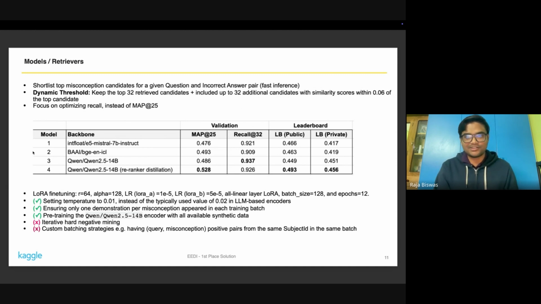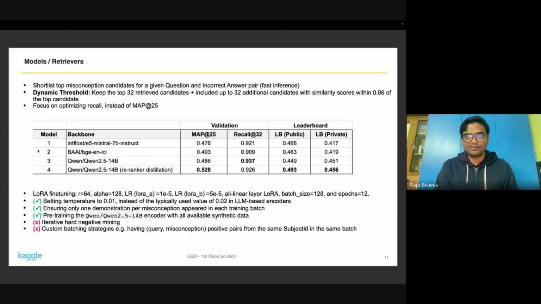For the training of this retriever, as I mentioned, I followed the standard contrastive learning. All these retrievers are based on LLMs, and I fine-tuned them with LoRA with rank 64 and batch size of 128.